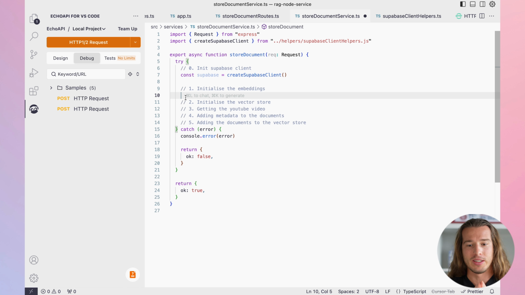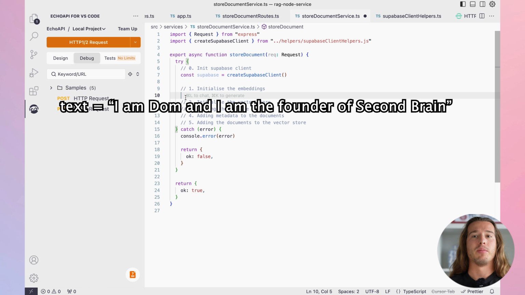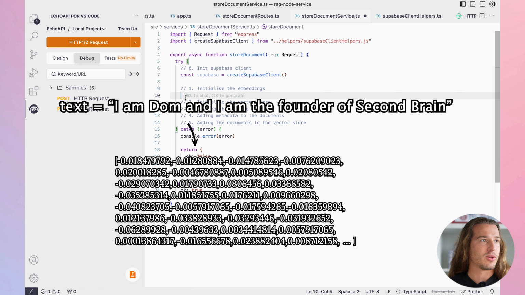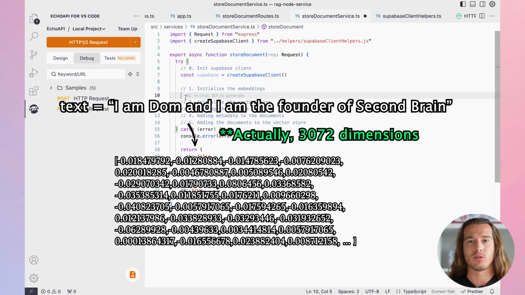Let's imagine you have one sentence saying, I am Dom and I am the founder of Second Brain. Doesn't matter. That sentence will be converted into a really big, multi-dimensional vector. I don't know how many dimensions it has, a lot of dimensions.